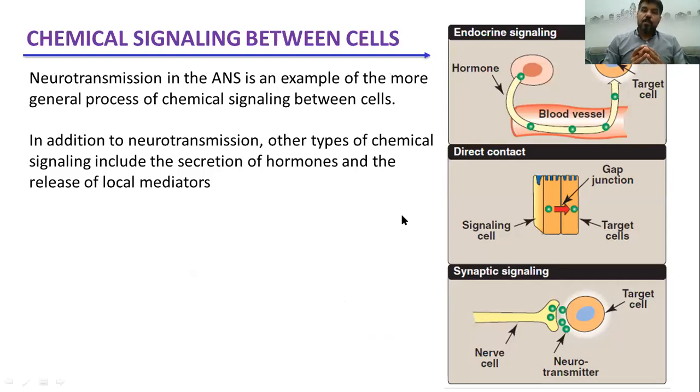So here we need to answer a very important question. How do your cells communicate with each other? Is it possible for your cells to talk with each other, or to regulate the function of each other? By which way can your different body cells communicate with each other and regulate the function of each other?